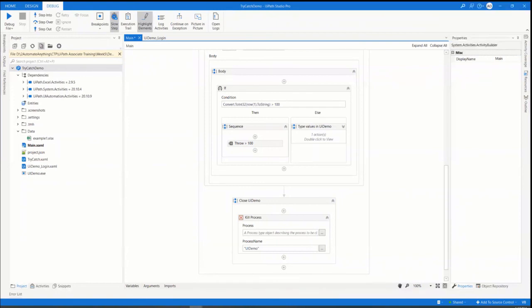No, Rajnish. But I have one doubt with throw and rethrow. If we use throw, we can catch that exception in the catch block, and then we can continue the process, no? But what if we use rethrow? Assume that we have two containers. From the parent, we are calling the child sequence. Inside the child, we have rethrow inside the catch. Assume that below the catch, we have some other activities to be executed.